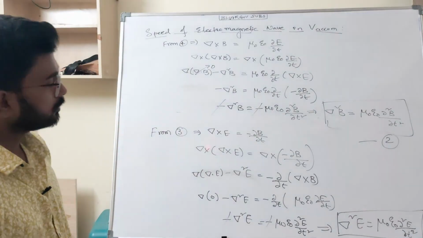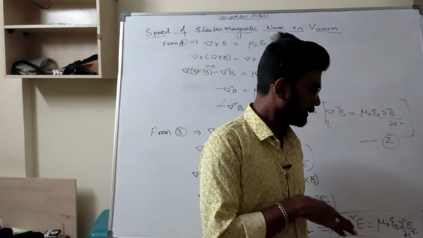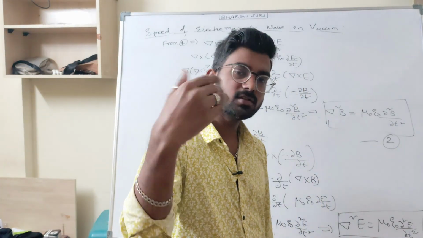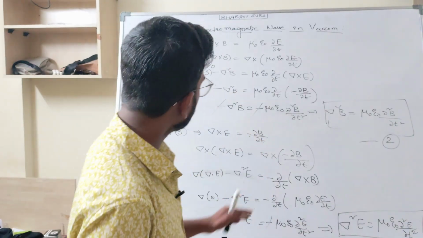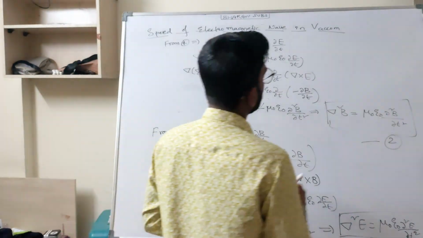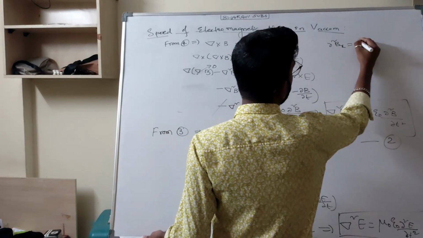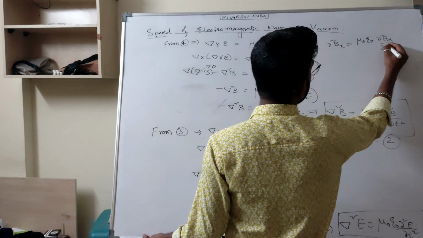Right. Now I told you electric field and magnetic field both can propagate in x direction, y direction, z direction. It was a 3-dimensional axis, correct? It moves in 3 dimensions. So I can write del square B x is equal to mu naught epsilon naught dou square B x by dou t square.